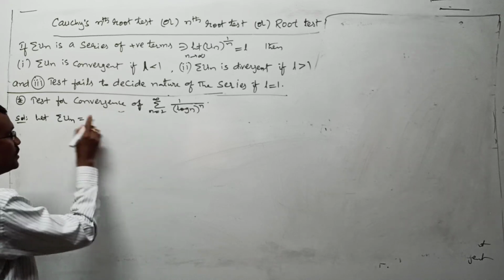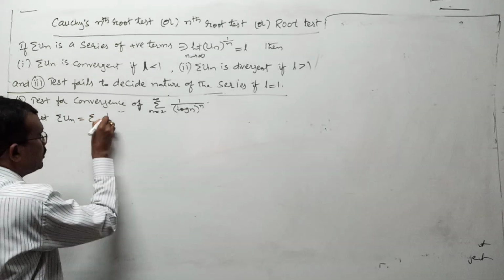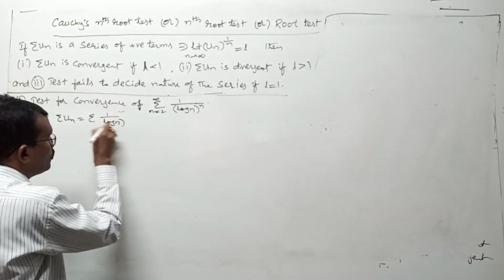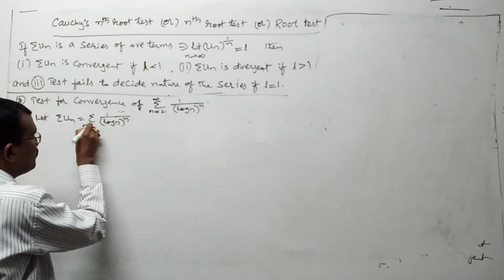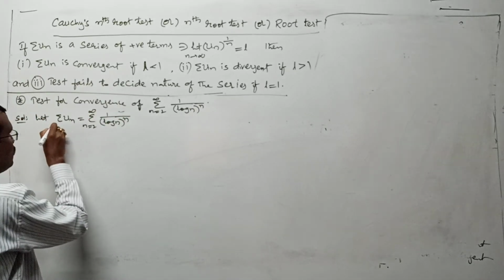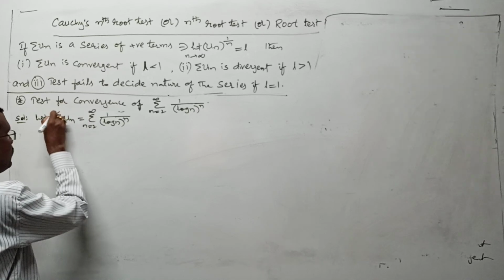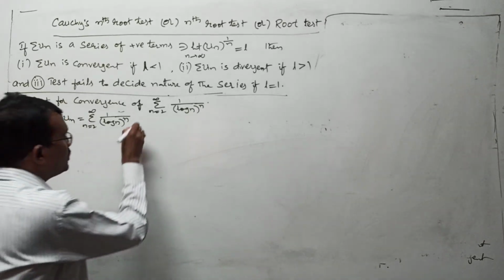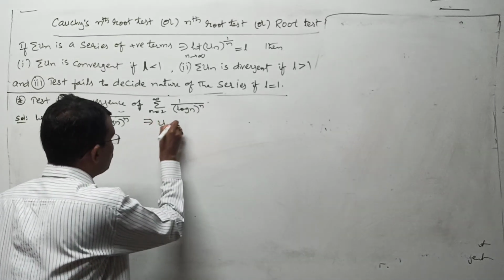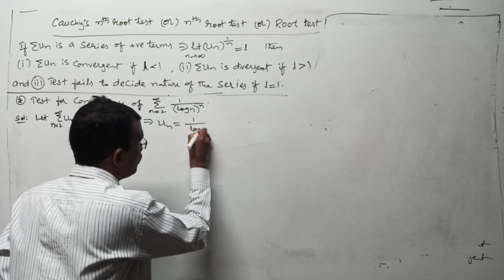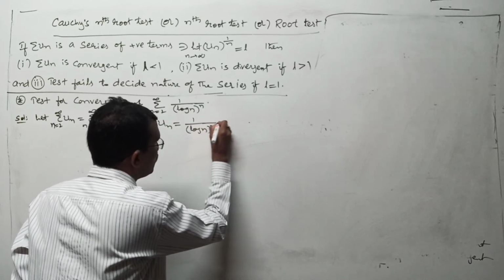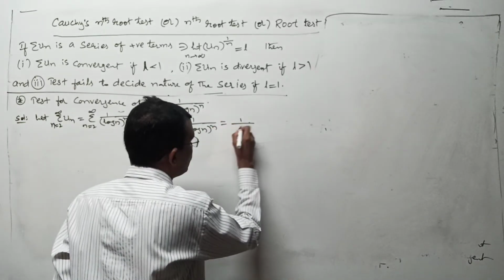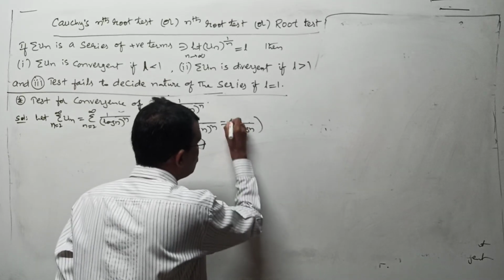Let us take sigma un as the given series. Sigma (1 by log n) whole to the power of n, from n equal to 2 to infinity or 3 to infinity, whatever it may be, leave it, no problem at all. From this you can define what is un. It is (1 by log n) to the power of n.